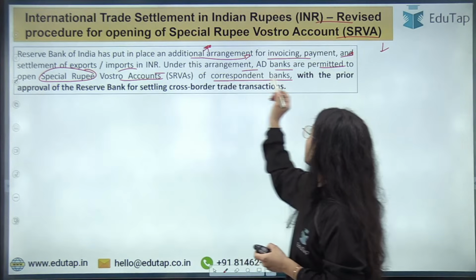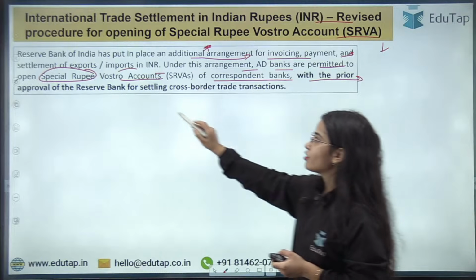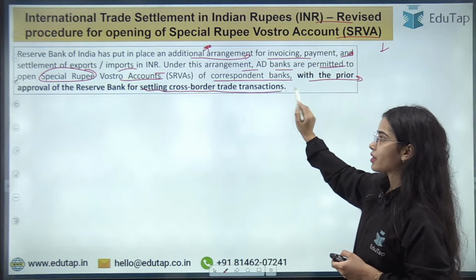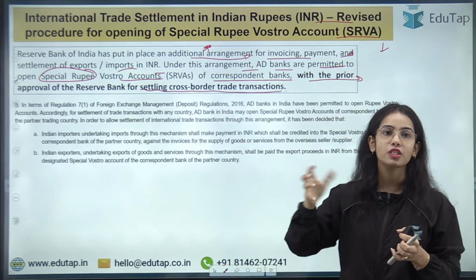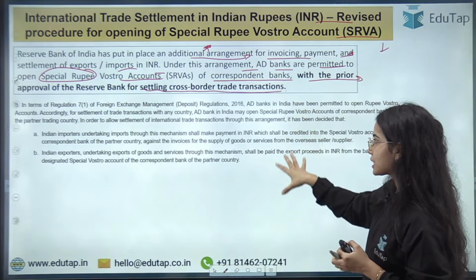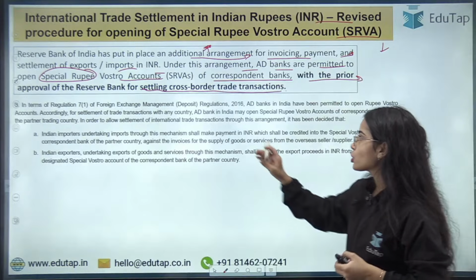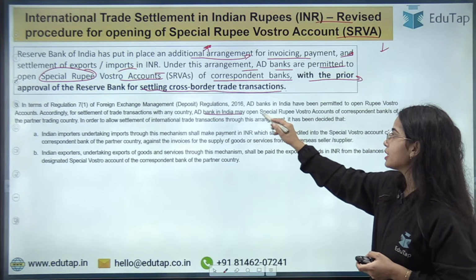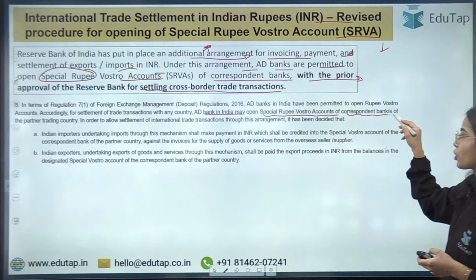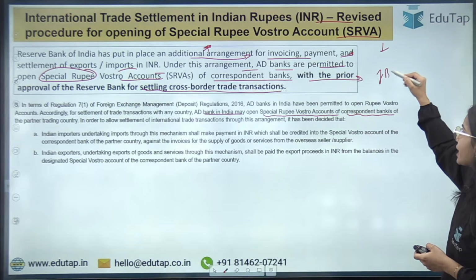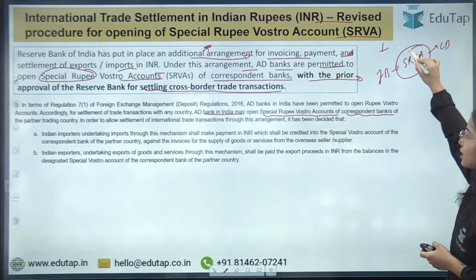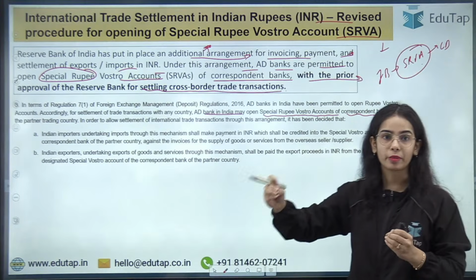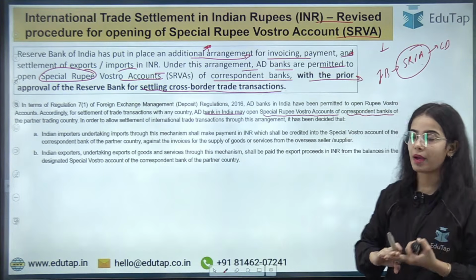This is done with the prior approval of the Reserve Bank for settling cross-border trade transactions. So this special rupee Vostro account is for trade transactions and trade settlement. Let's see this so you will have a better understanding. An authorized dealer bank in India may open a special rupee Vostro account of correspondent banks. This is the account of the correspondent bank opened in the Indian bank.